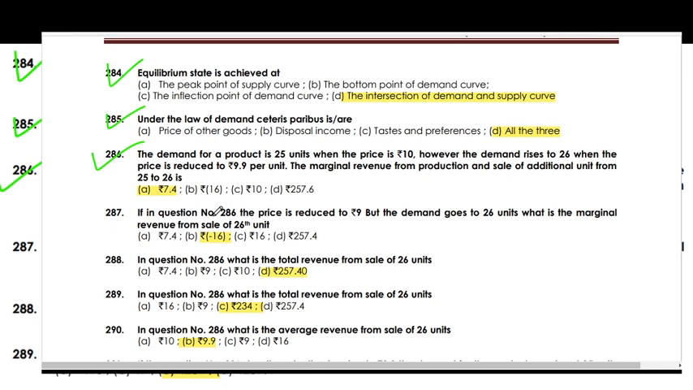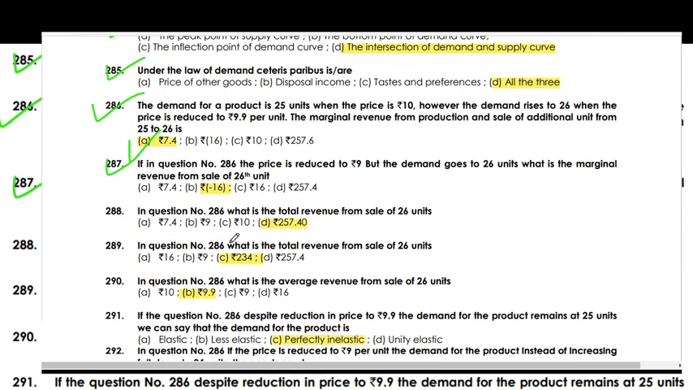The demand of a product is 25 units when the price is 10. However, the demand rises to 26 when the price is reduced to 9.9 per unit. The marginal revenue from the production and sale of an additional unit, from 25 to 26, is 7.4. In the above question, the price is reduced to 9 but the demand goes to 26. What is the marginal revenue for the sale of 26?